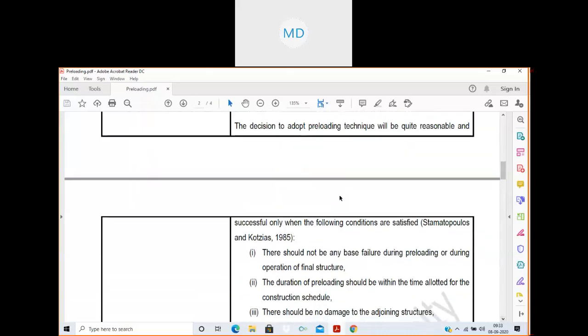The decision to adopt preloading technique will be quite reasonable and successful when the following conditions are satisfied. Now there are a few conditions which are to be satisfied for the application of this preloading technique.